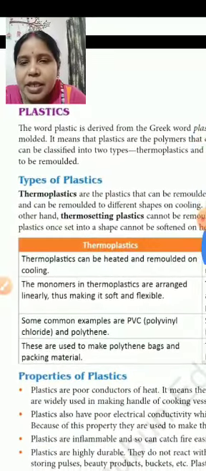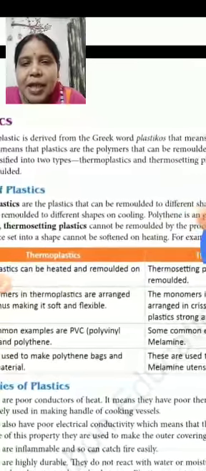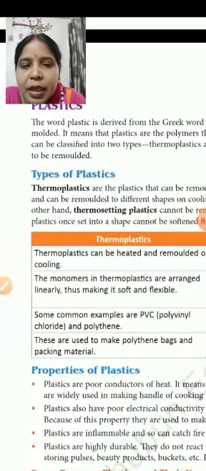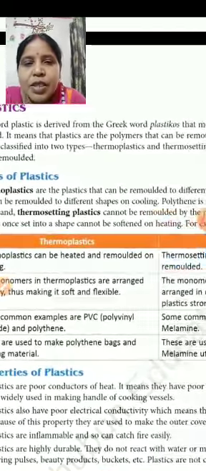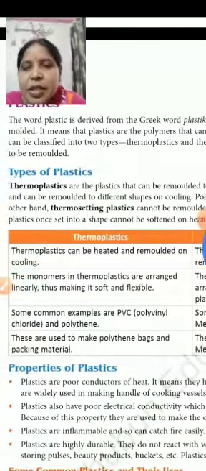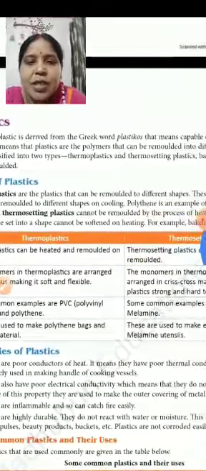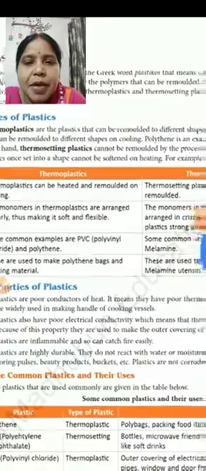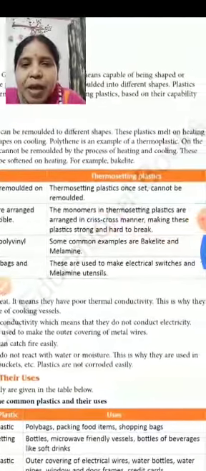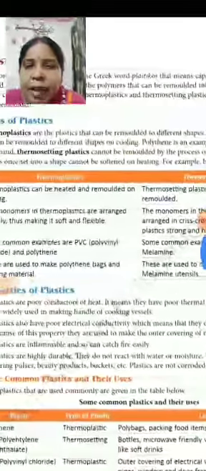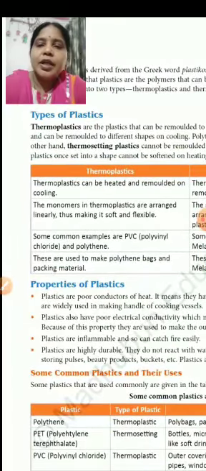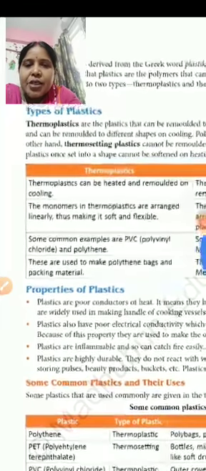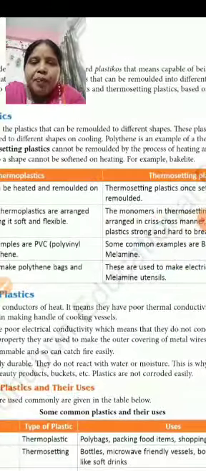Next is plastic. The plastic is used for making many everyday use items, and these plastics are classified into two types: thermoplastics and thermosetting plastics. Thermoplastics are the plastics which can be remolded to different shapes, and they can melt on heating and be remolded to different shapes on cooling. And thermosetting plastics are the plastics which cannot be remolded by the process of heating.